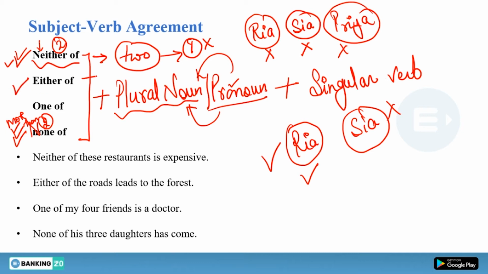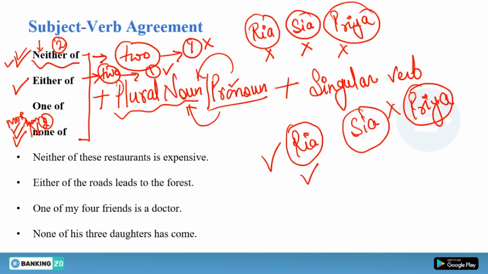It means either is also used for two, but you are making a choice and you are choosing only one. Only one. But what if there is Priya as well?